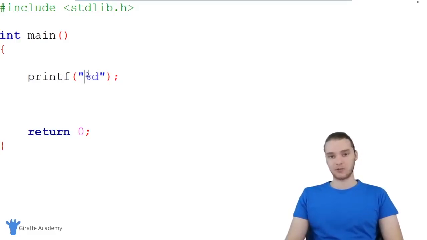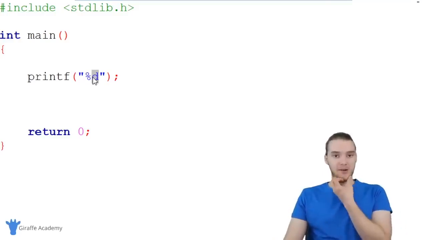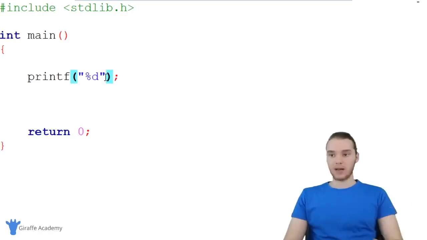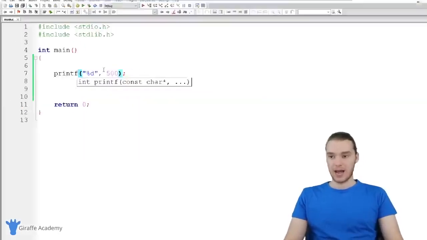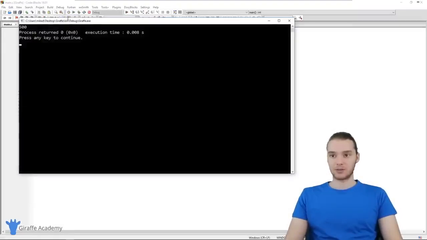Generally when we use these format specifiers, you use this %, and that tells C that you're going to want to print out something special. And then after that, we would type in a specific letter, and that'll tell C what exactly we want to print out. So if I said %d, this means that we want to print out an integer. So all I have to do now is I can make a comma, and over here, I can specify the integer that I want to print out. So I could say like 500. And now this is going to print out 500 to the screen. So you can see over here, we're getting 500.